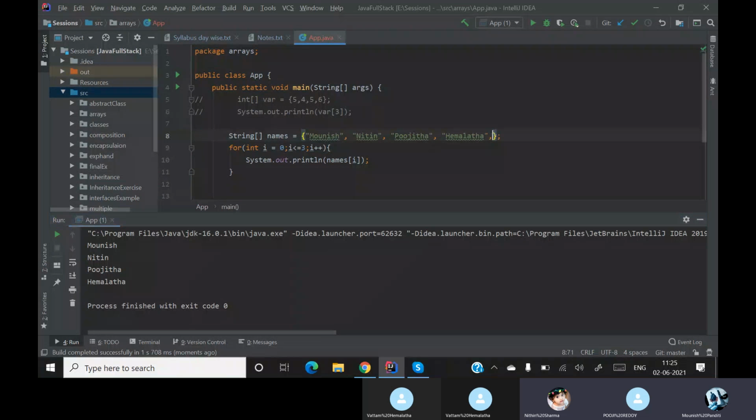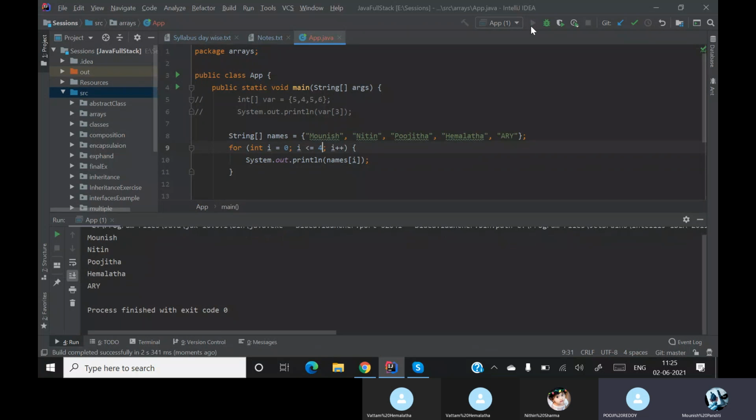But what if I add another element over here? I'll add ARY to my list. Now if I run, am I getting my ARY? No. So I have to manually change this to 4 and run this. So manually editing is not a good thing. As we discussed earlier, code should always be added or removed but never edited.